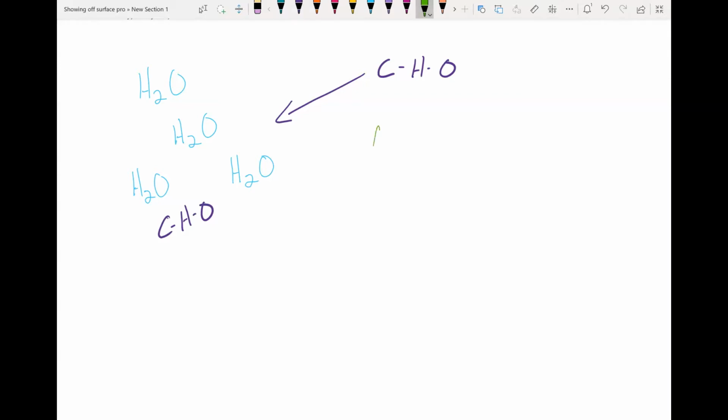Water also invites some salt, some sodium chloride, to the party. Sodium chloride gets along with water, they're friends, so it goes to the party. And once it gets to the party, the sodium and the chloride split up from each other. It's like you and your friend go to a party together and you get there and you see some other people you like better, so you ditch your friend to go hang out with those others. Once the sodium and the chloride split up from each other, they are now ions.